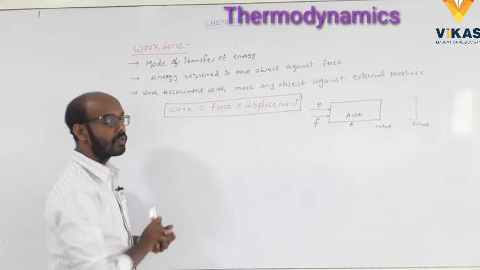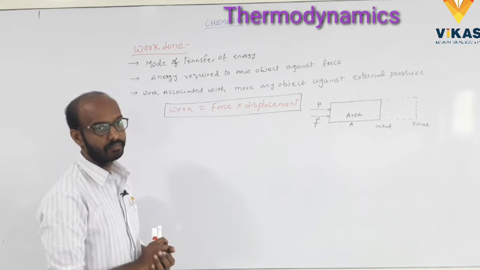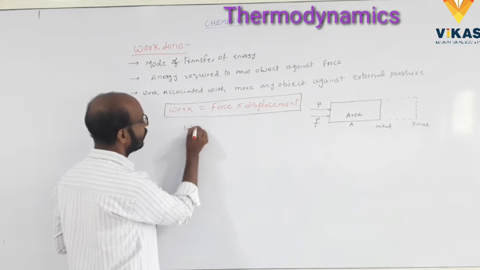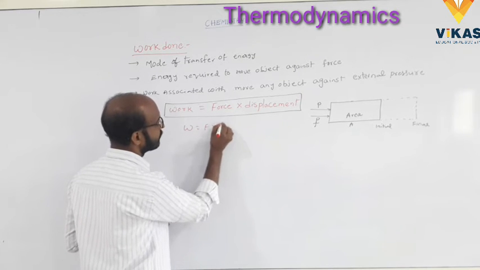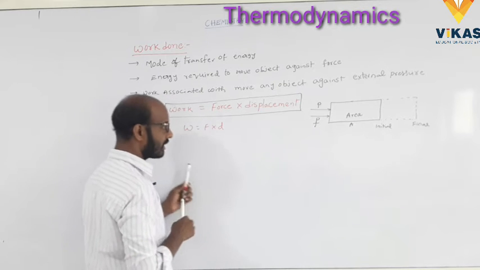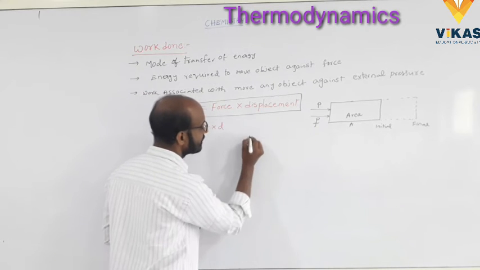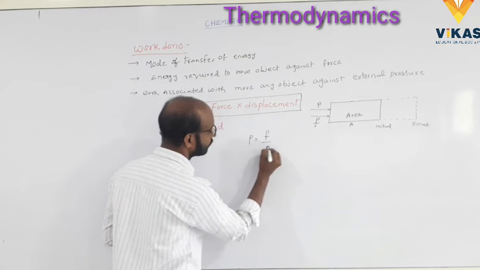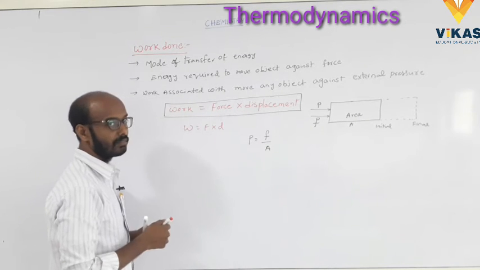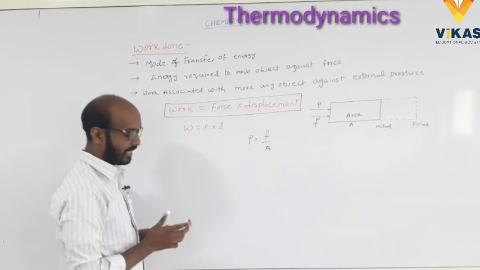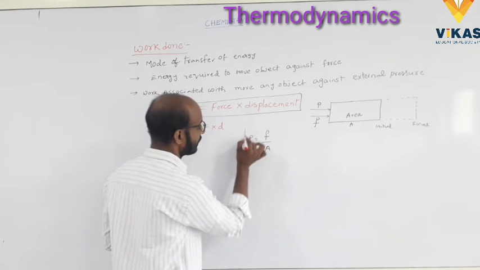W is equal to F into displacement. We know the force, so we know the pressure. What is pressure? Pressure is force acting per unit area.